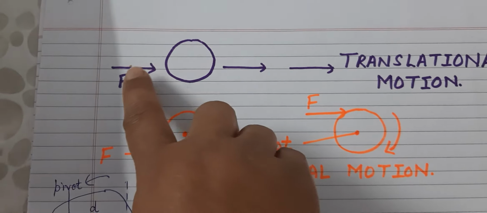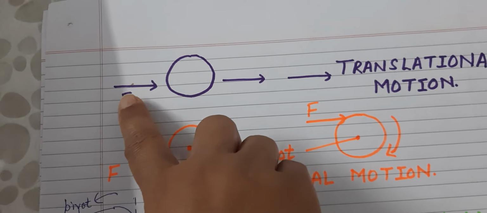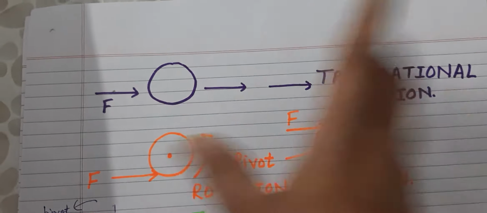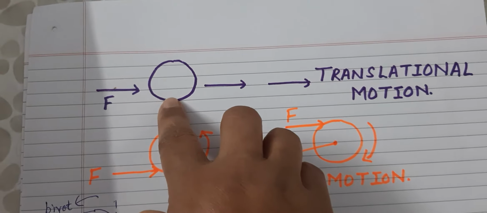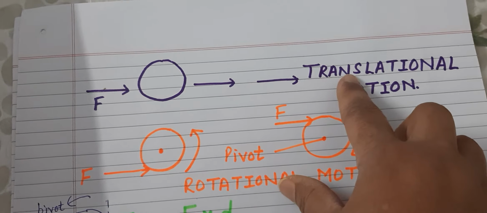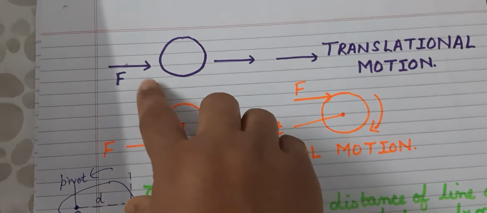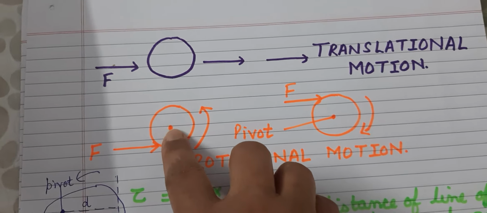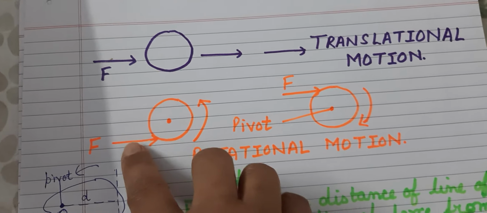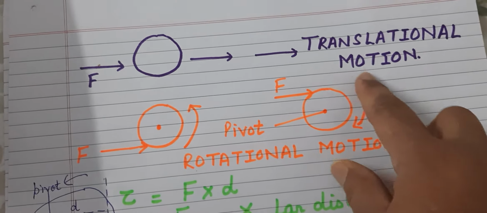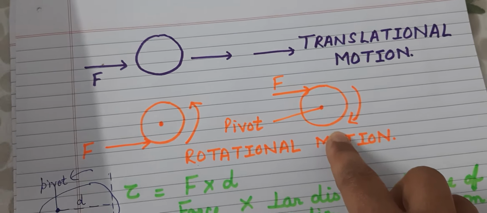I told you that when you apply force, which is an external physical cause, on a freely moving body, what is going to happen? It is going to show a translational motion. On the other hand, when you apply a force on a pivoted body, which is not free to move, it is fixed at a point, right? What is going to happen? It is going to show rotational motion. Okay, so